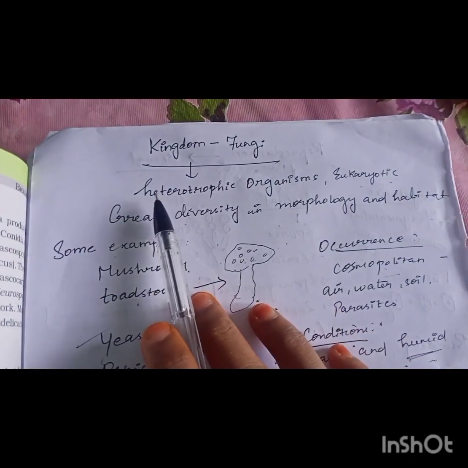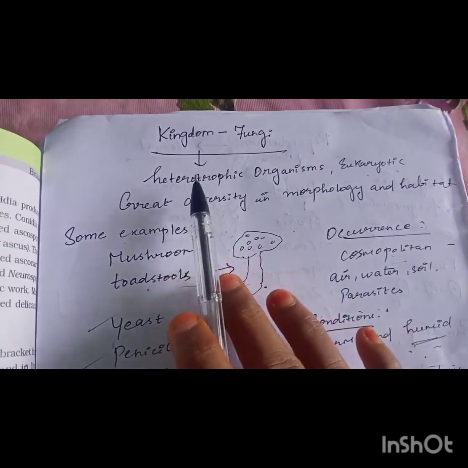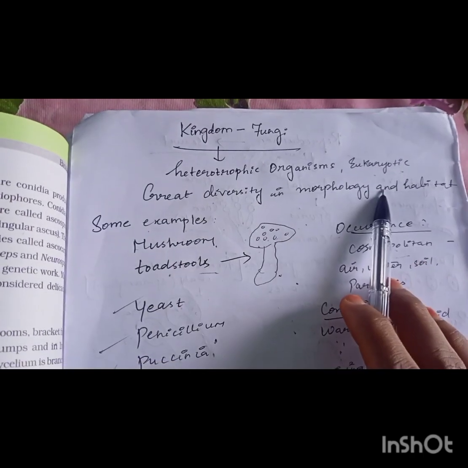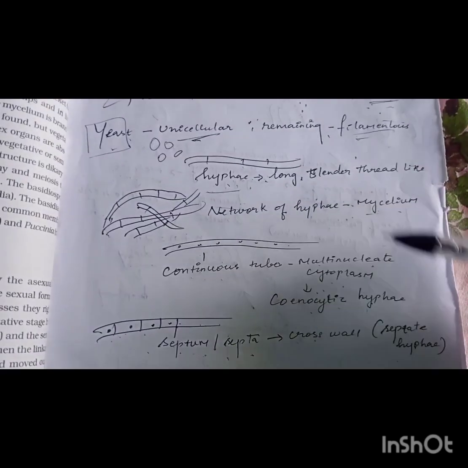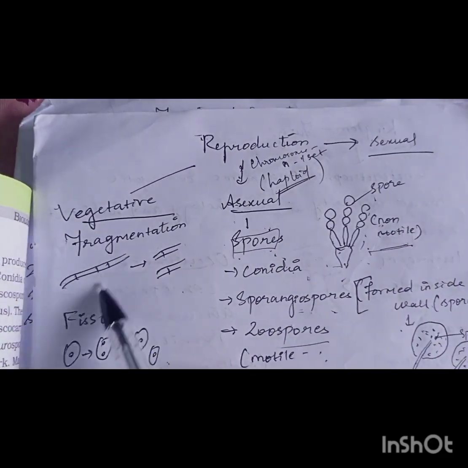So fungi forms the third kingdom of the five kingdom classification. As we have already seen, they are heterotrophic organisms, are eukaryotic and are cosmopolitan in distribution. They have two kinds of hyphae, either without septum or with septum, and the cell wall is made up of chitin. The fungi lack the ability to carry out photosynthesis, and hence they are either saprophytic, parasitic or symbiotic. And in reproduction, fungi show vegetative, asexual and sexual reproduction.